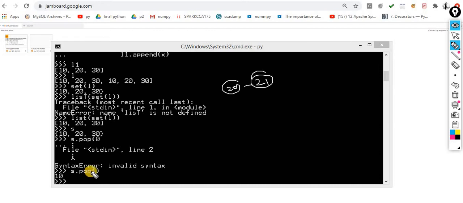Let's suppose pop is not there. Then you are supposed to make your own logic to remove any random value. A student suggests the lottery concept. You can take that example as well, but we are popping it, not selecting it; that means we are removing that item. Yes, you can take the example of a lottery system as well.